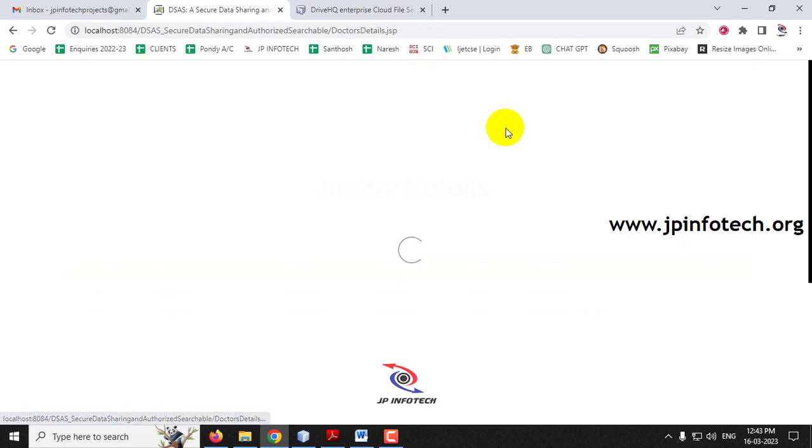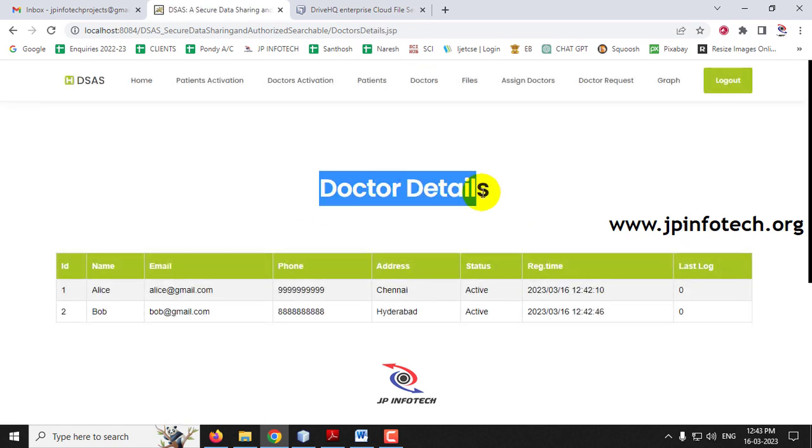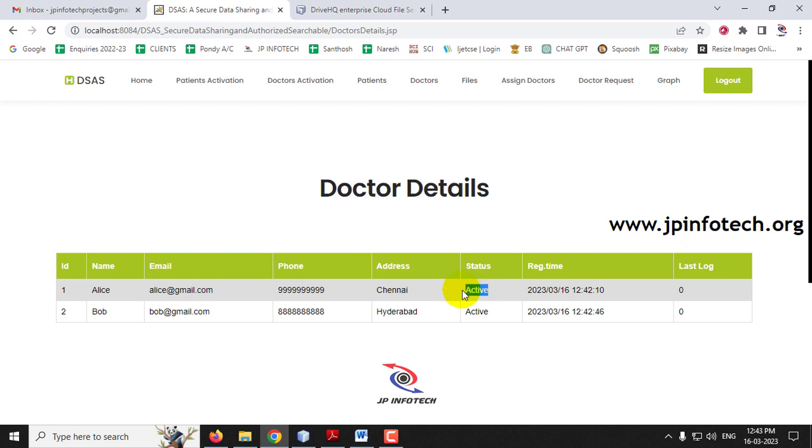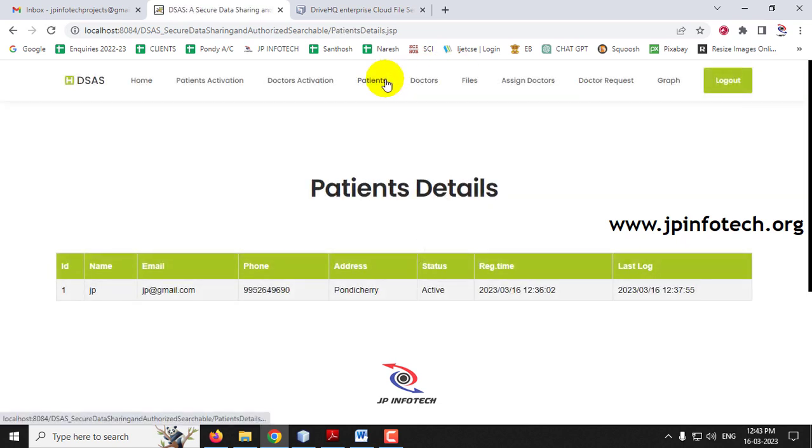Now if you go to the doctors menu, you can see the doctor details which are active, showing those details and last login. And earlier in the patient's part, you can see that the last login was 0. Now you can see when the patient last logged in is also registered here.